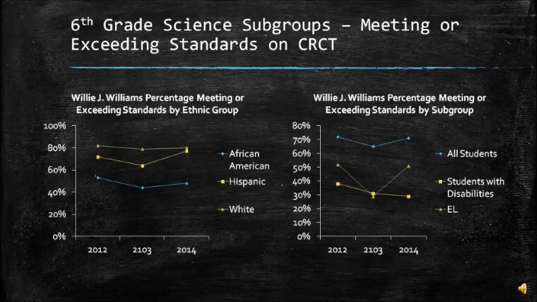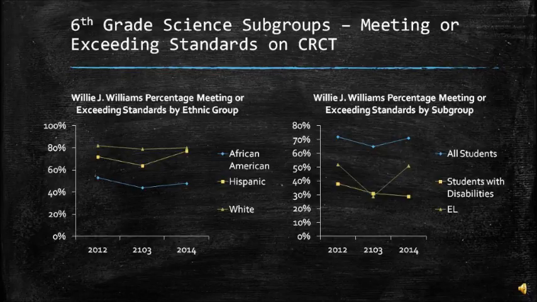All right, we also had a breakdown for the subgroups, and again I have the two graphs, and you'll notice the first one is by ethnic groups, and then the second one is looking at subgroups. Notice there was an increase in the Hispanics from 13 to 14, and also an increase in the African Americans from 13 to 14.